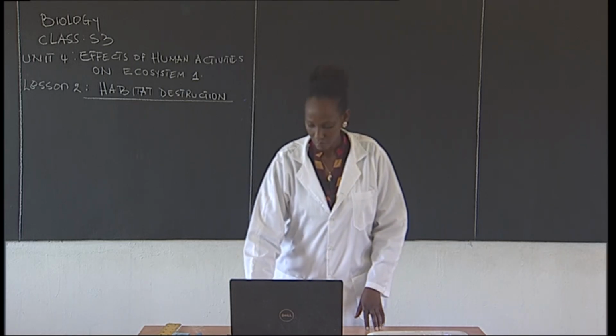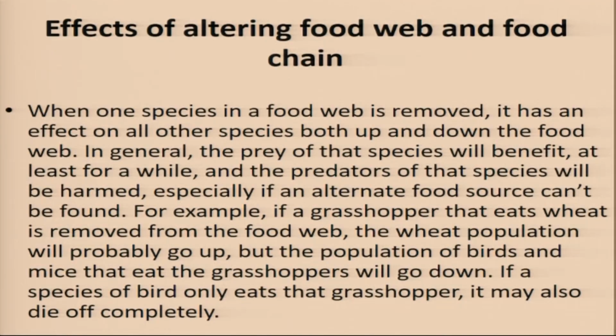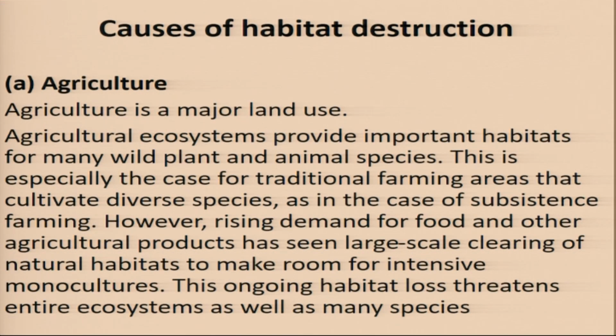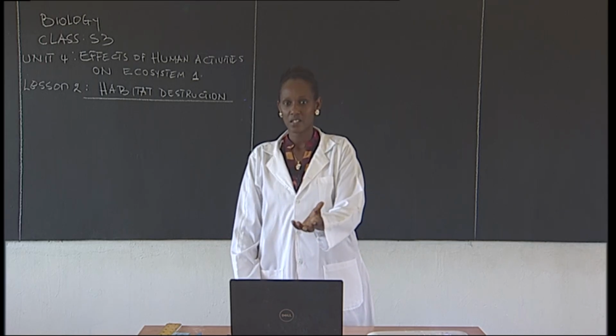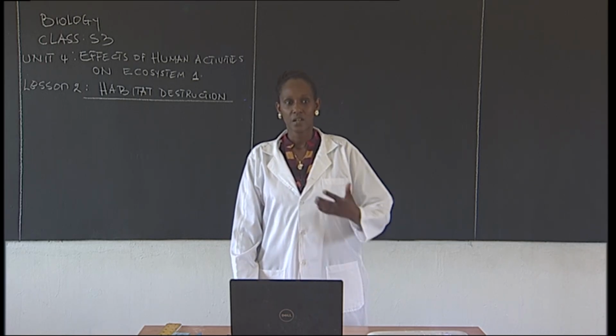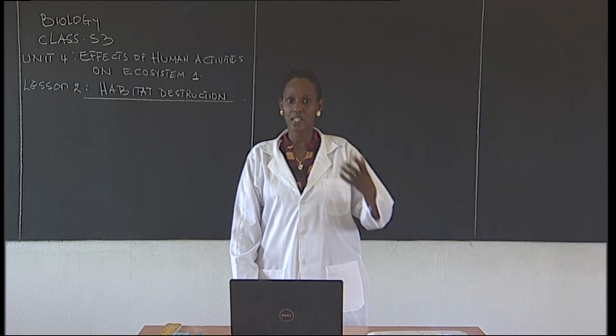All right? So when you happen to remove one kind of species from the food web or food chain, it alters other species, as in the example given. Hope that one is clear. So what are some of the causes of habitat destruction? What brings habitat destruction? Class, who can try to give out some points? What do you think will bring habitat destruction?